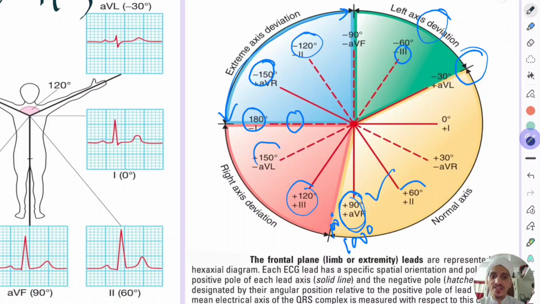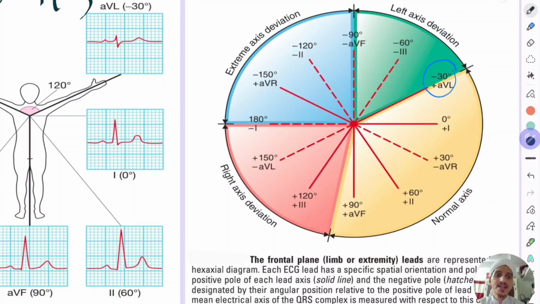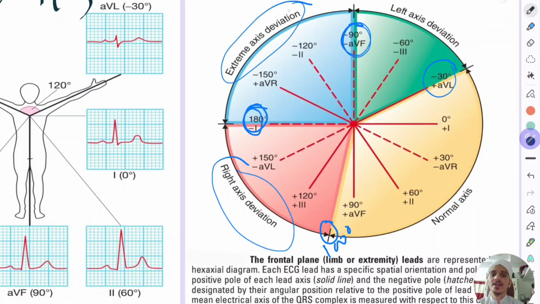One more time: from minus 30 to minus 90 degree is considered left axis deviation, from minus 90 to minus 180 is considered extreme axis deviation, and from 100 degree to 180 degree is considered right axis deviation.